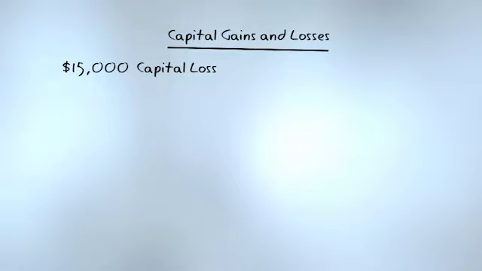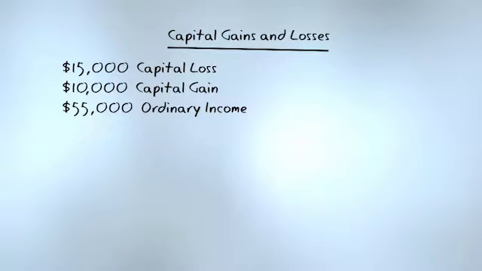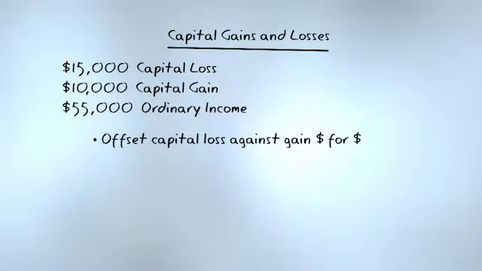Let's take a look at an example here. Let's say that we have a $15,000 capital loss for the year, and we have a $10,000 capital gain for the year. Our income is $55,000. First thing I'm going to do is take the $15,000 of loss and offset it against the $10,000 gain. I have no tax liability on the capital gain. This leaves me with a $5,000 net loss.